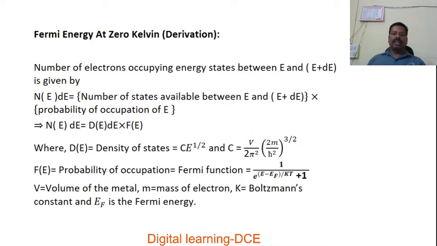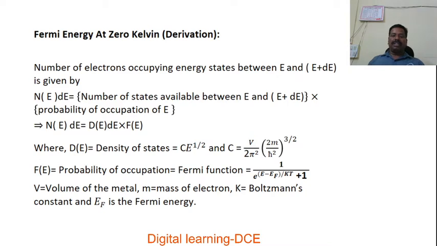It is given by n(E) dE, which equals the number of states available in the energy range E to E plus dE, times the probability of occupation with respect to the energy E. Therefore n(E) dE is equal to d(E) dE, the number of states available between E and E plus dE, which is the density of energy states, times the probability of occupation f(E), which is nothing but the Fermi function.